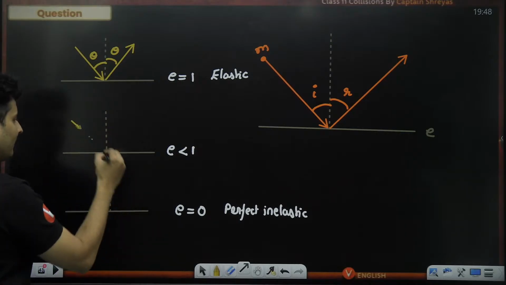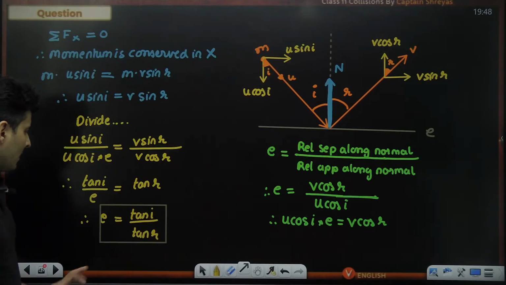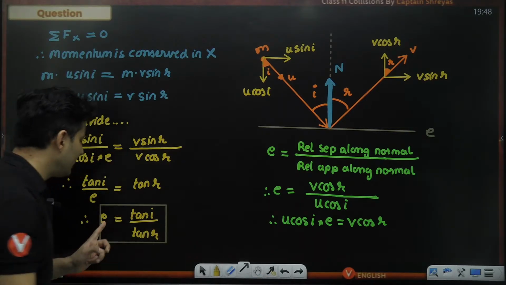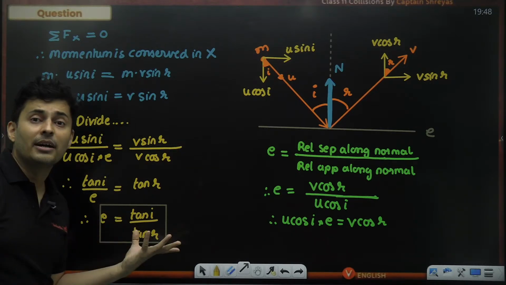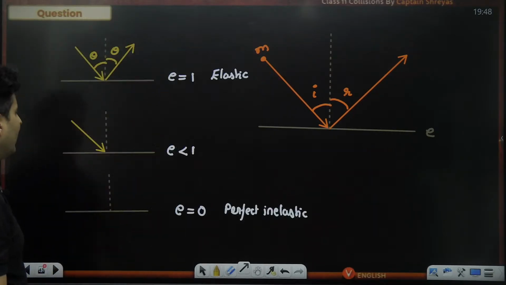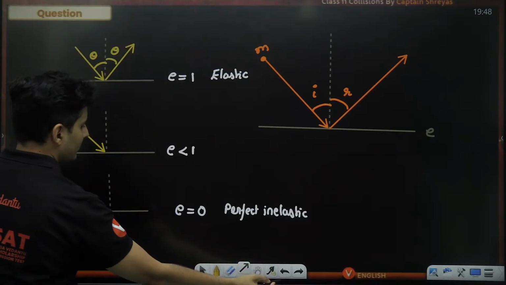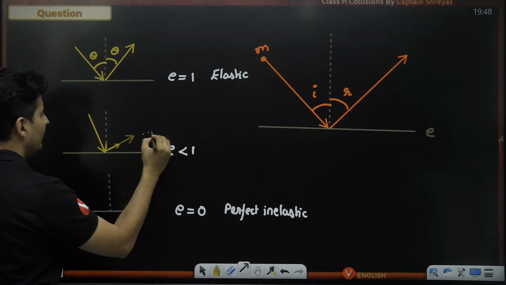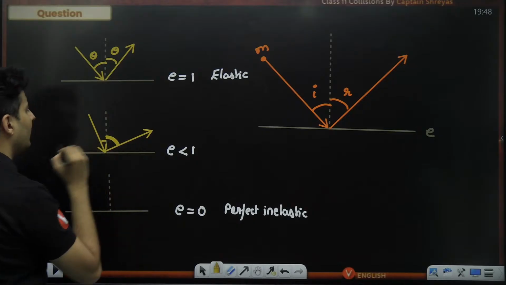But if E is less than 1, that means a regular inelastic collision. So this will be like 0.7, 0.6 like that. So the ratio is less than 1. That means denominator is bigger. Denominator is bigger means tan is bigger. Whose tan is bigger? Whose angle is also bigger. So R will be bigger than I, and you will see it will rebound with a larger angle. So it will look something like this. It will come probably like this at a smaller angle, but the reflected angle will be more. So this angle is small, this angle is higher.